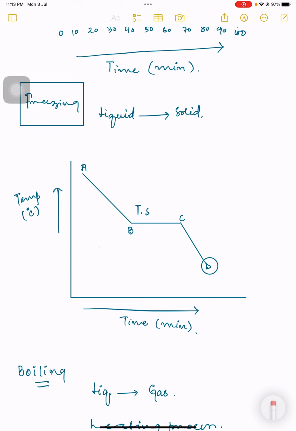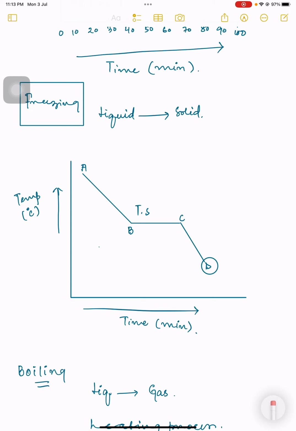Guys, there is a change over there as well. There is a T.S. called transitional state over there. You people should write transitional state in the graph. In the transitional state from B to C, you can see that time is increasing on the x-axis, but even then there is no change in the temperature. Why is there no change in the temperature? Because all the heat energy removed, all the heat energy lost, is used to develop the forces of attraction here in case of freezing.